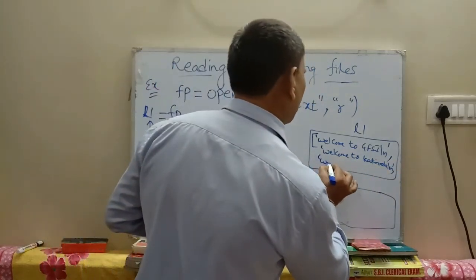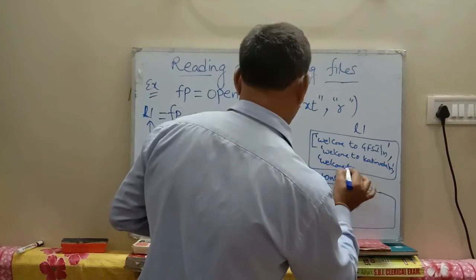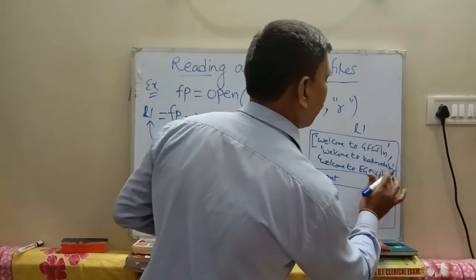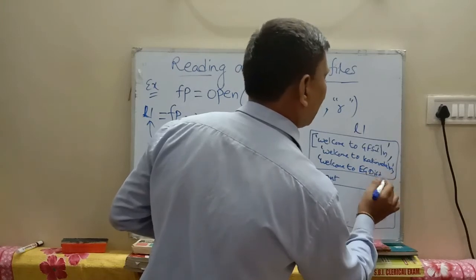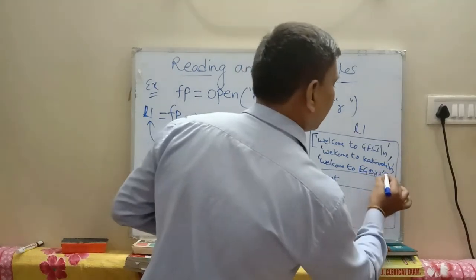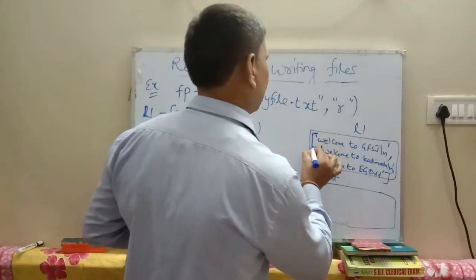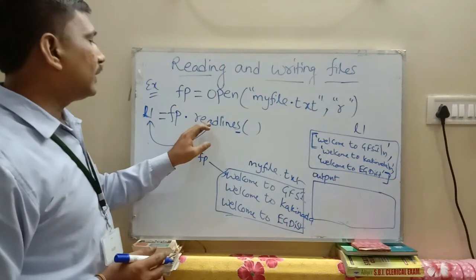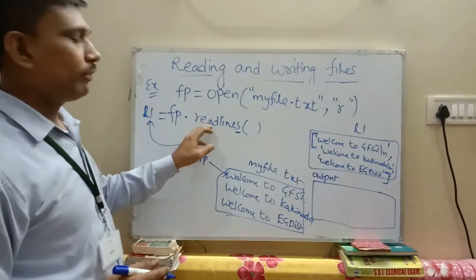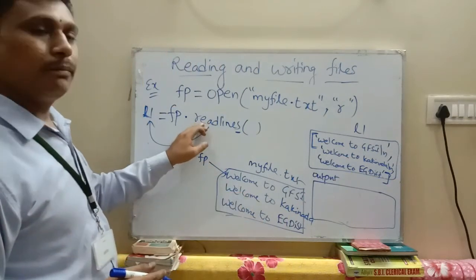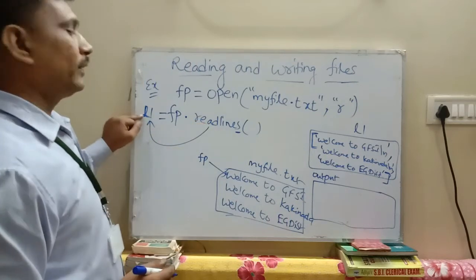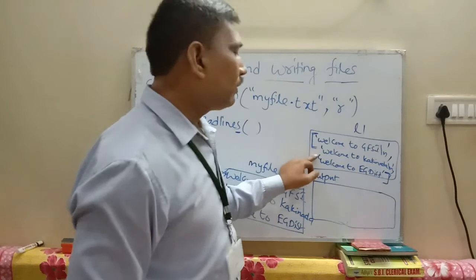Then "Welcome to EG district". There is no new line here, since this one is the last line. In this way, the data read from myfile.txt by using the readlines method is stored in a list in this format.